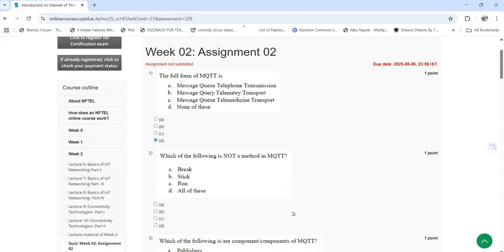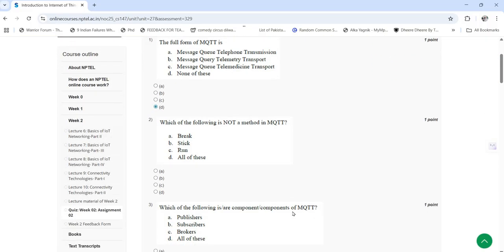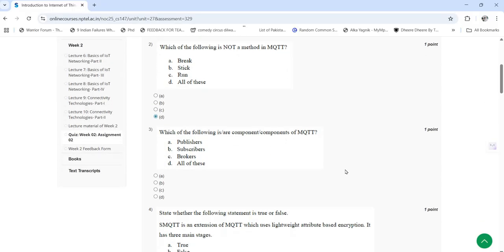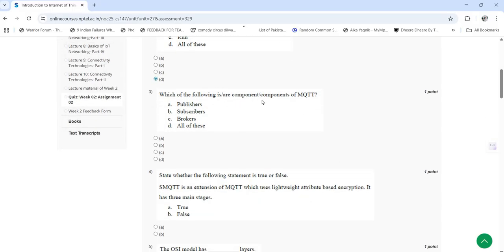Second question: which of the following is not a method in MQTT, and the option is D, that is all of these. Third question: which of the following is or are components of MQTT? Publishers, subscribers, brokers, all of these. So the answer is D.